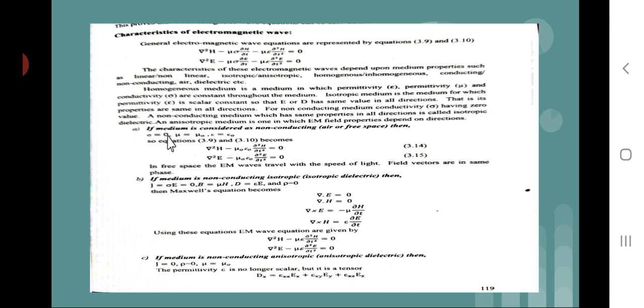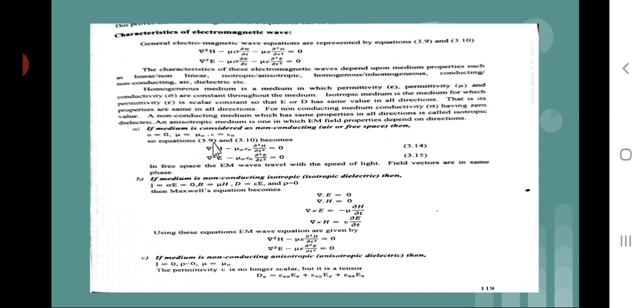Now, if the medium is considered as non-conducting air or free space, then sigma is equal to 0, mu is equal to mu 0, and epsilon is equal to epsilon naught.